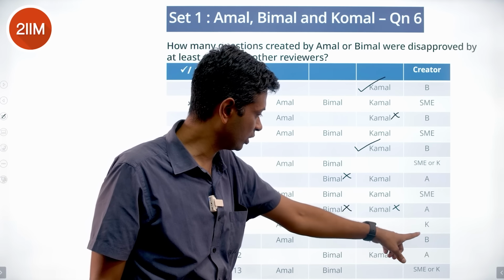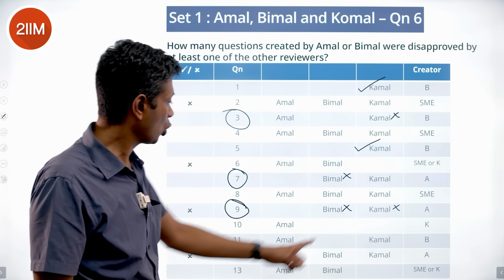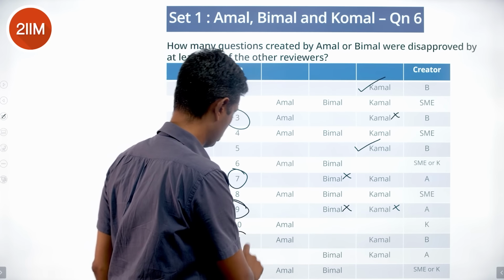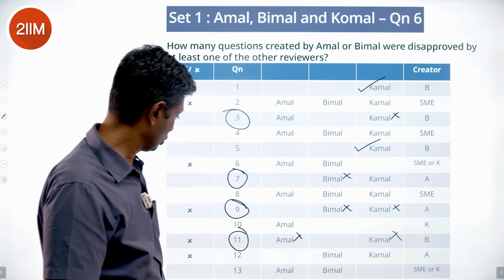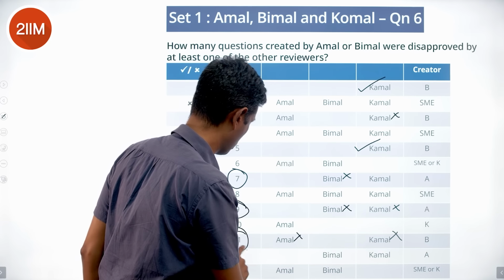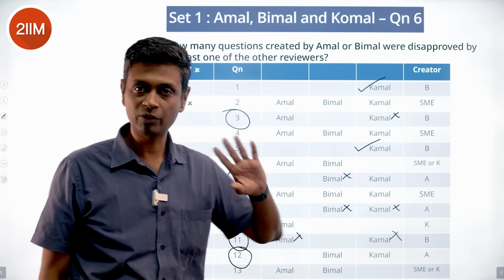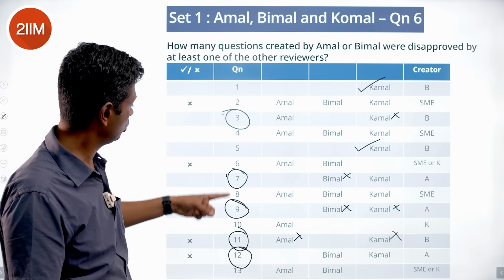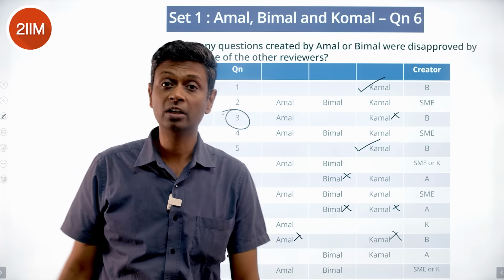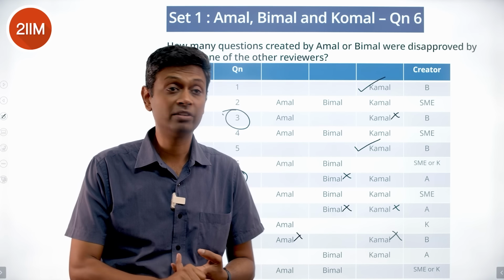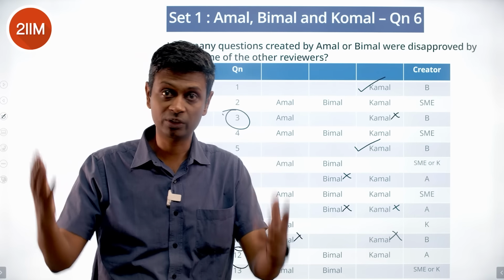Next one is K, ignore that. Created by B, Komal says no, and then Amal says no, both no, so this will get counted. Then created by A, goes to Bimal, Bimal says no, then Komal says no, this will also get counted. That we won't count. How many are there? 1, 2, 3, 4, 5. Question 3, 7, 9, 11, 12 have been created by A or B and been disapproved by at least one other reviewer.